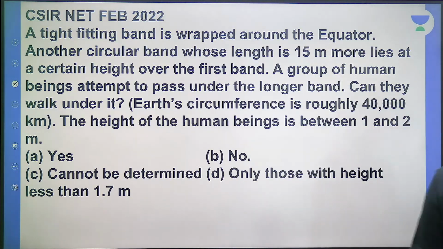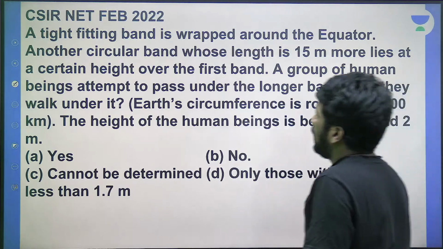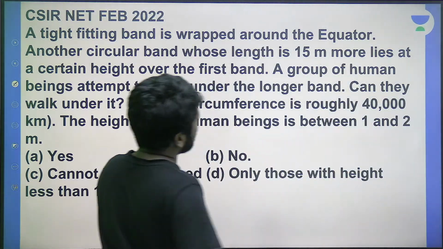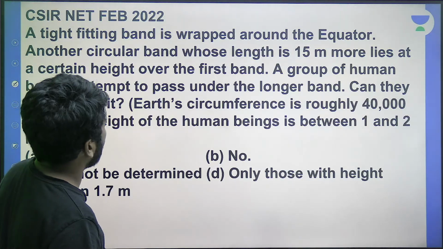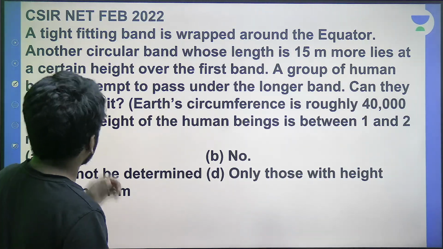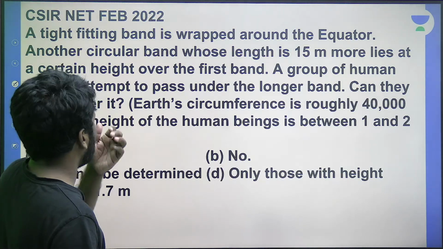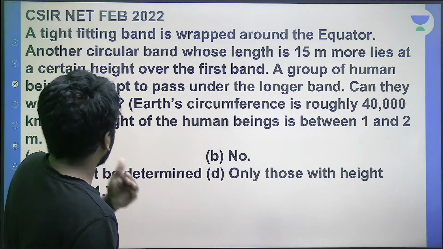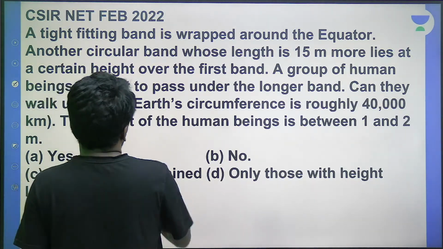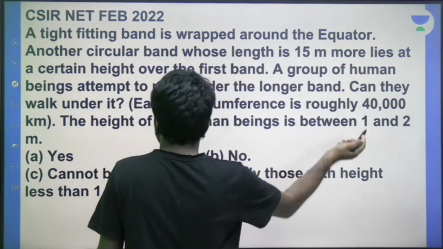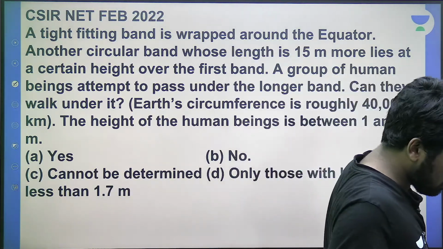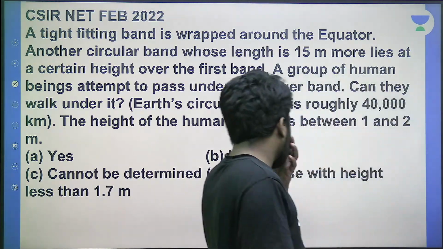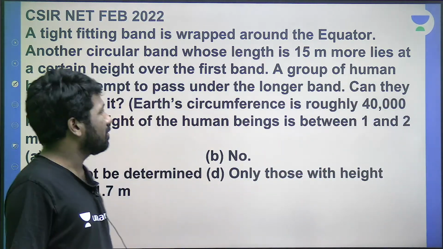A tight-fitting band is wrapped around the equator. Another circular band whose length is 15 meter more lies at a certain height over the first band. A group of human beings attempt to pass under the longer band. Can they walk under it? The condition told us the height of the human being is between 1 meter to 2 meter. Normally the height of a human being is between 1 meter to 2 meter, right? 100 centimeter to 200 centimeter.